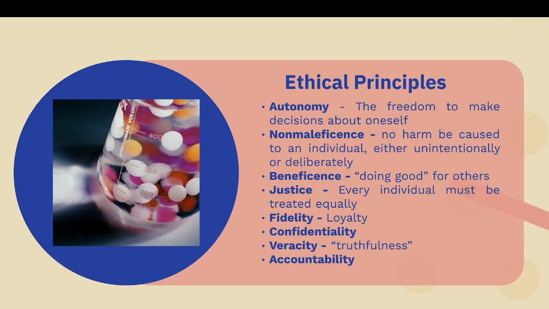And coming to the ethical principles, the first four are the main principles. If anyone asks you what are the main principles of bioethics, you can say the first four. But we include all the remaining four also. The first one is autonomy. It is the freedom to make decisions about oneself.